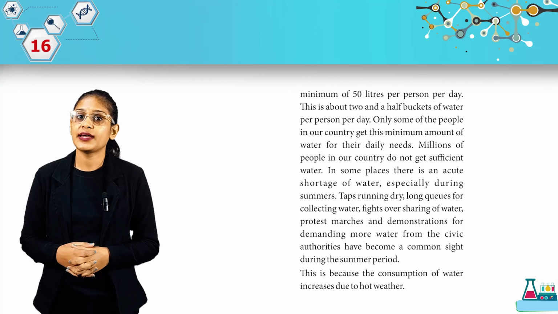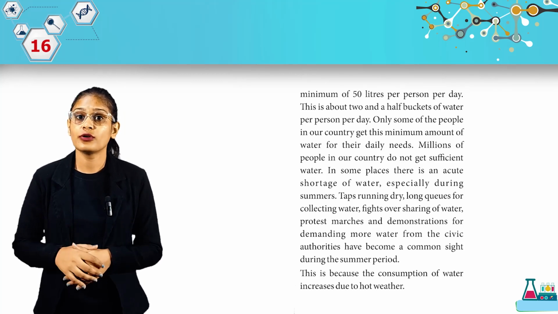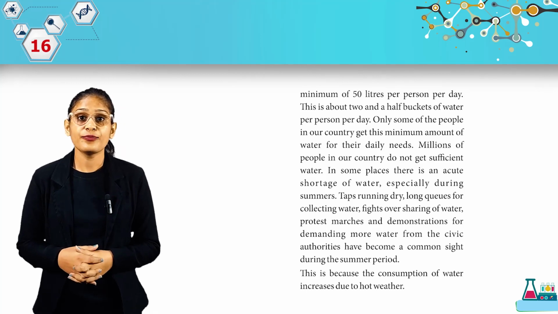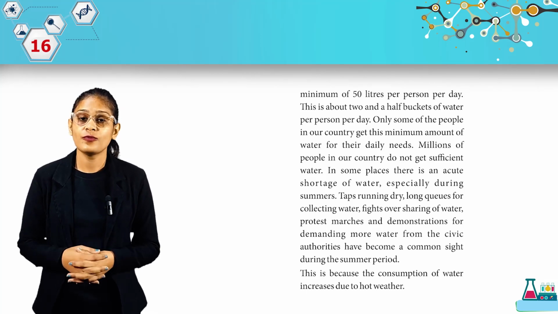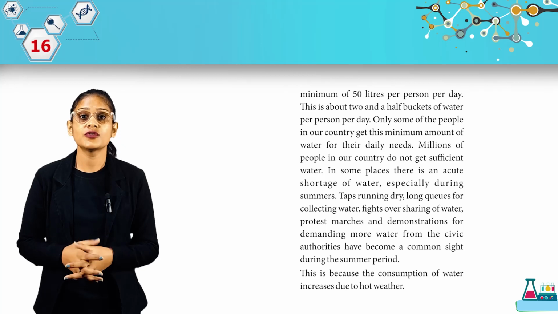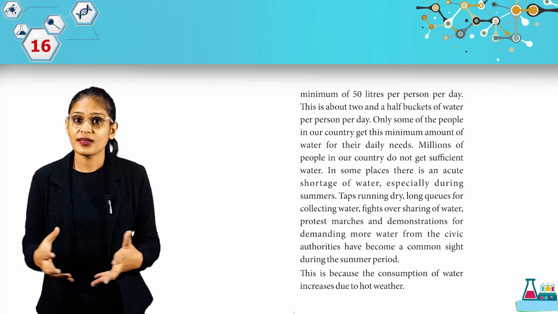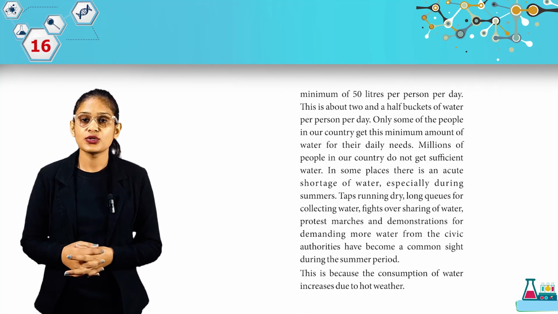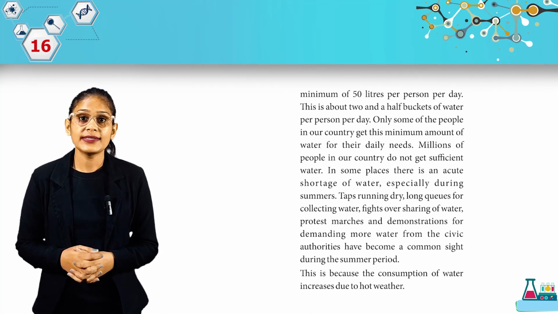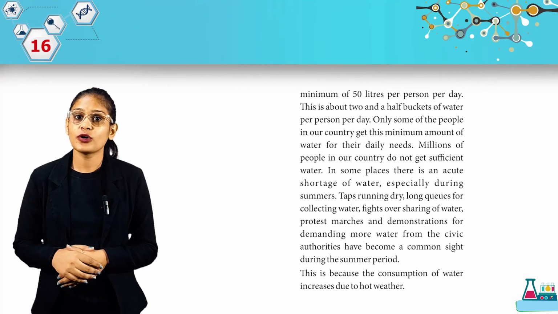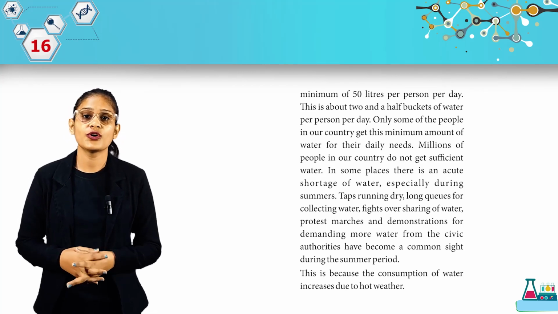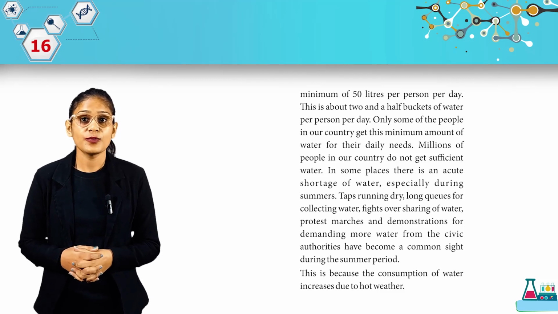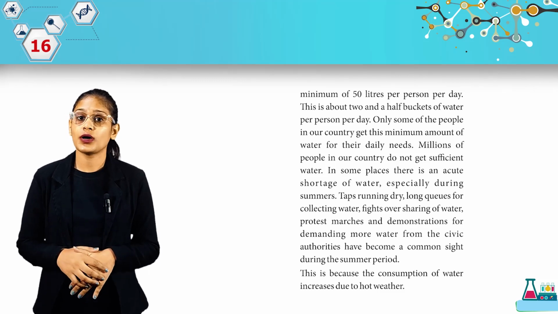Only some of the people in our country get this minimum amount of water for their daily needs. Millions of people in our country do not get sufficient water. In some places, there is an acute shortage of water, especially during summers. Taps running dry, long queues for collecting water, fights over sharing of water. Protests, marches and demonstrations for demanding more water from the civic authorities have become a common sight during the summer period. This is because the consumption of water increased due to hot weather.